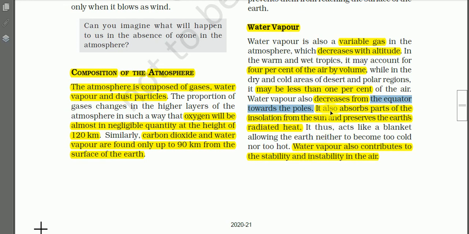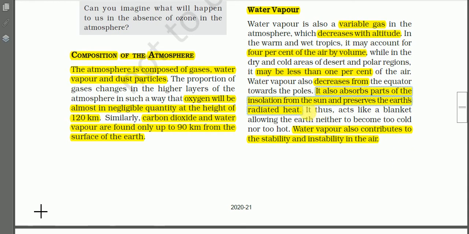And you must know that water vapor also absorbs part of the insolation, part of the incoming solar radiation, that is sunlight, and preserves the earth's radiated heat. As I told you, water vapor also helps in the greenhouse effect. It absorbs infrared radiation, thus keeping the earth's surface warm. As mentioned here, it acts like a blanket, allowing the earth to become neither too cold nor too hot. This is what we call the greenhouse effect.